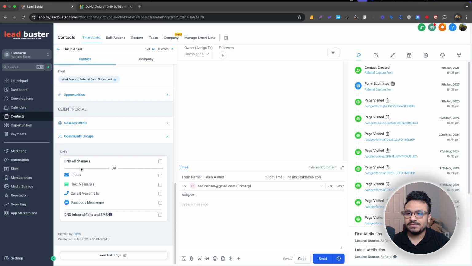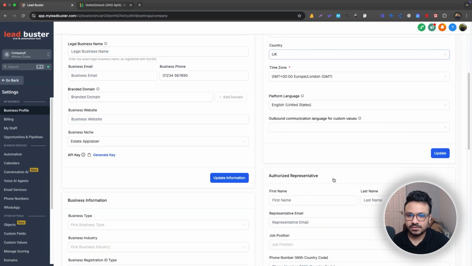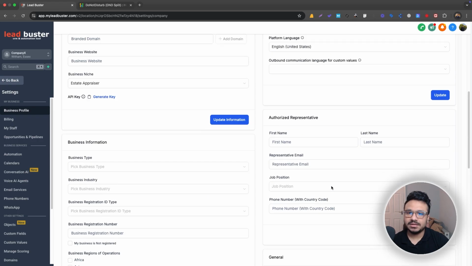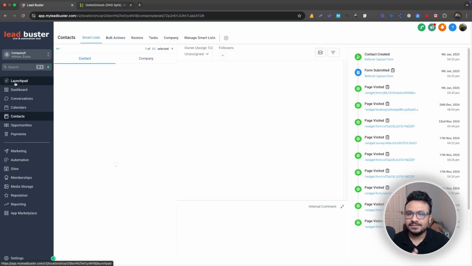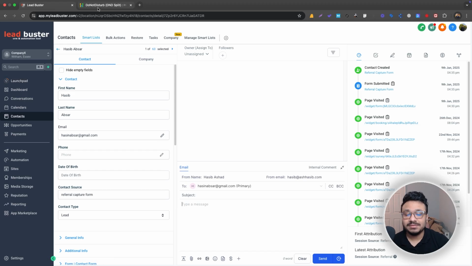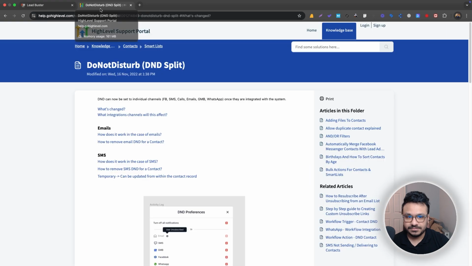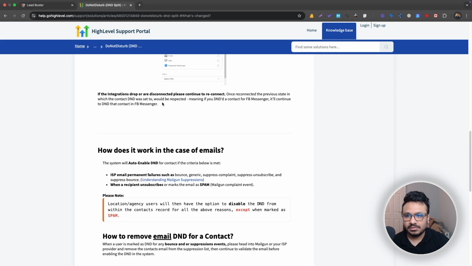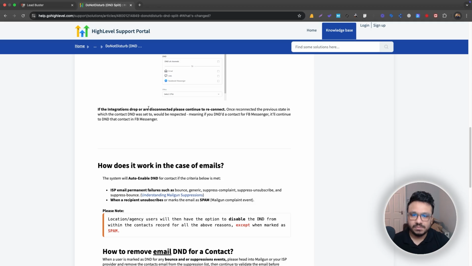I would highly recommend that in settings, business profile, you have this one on and this one on. If you don't have these on, you must, on any kind of email, any kind of SMS that's going out, have the opt-out message for SMS and the unsubscribe link for email. Otherwise, there's a chance that you'll get blacklisted, and then you might not be able to send any outbound communication to your contacts anymore. So make sure you're extra careful about that. I know this is really difficult now, with all these new rules, but this is totally worth it, guys, trust me.